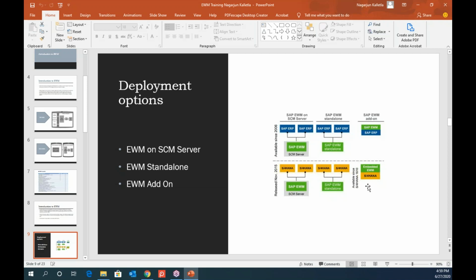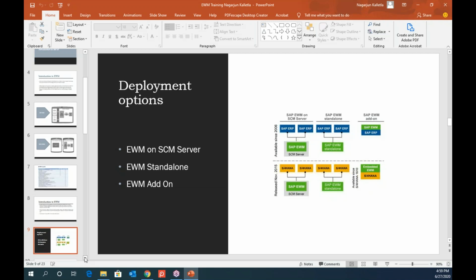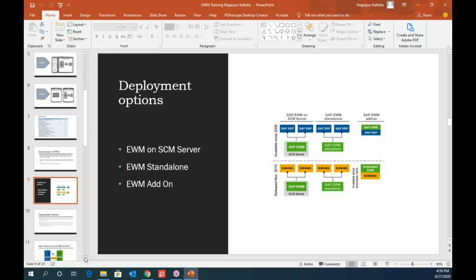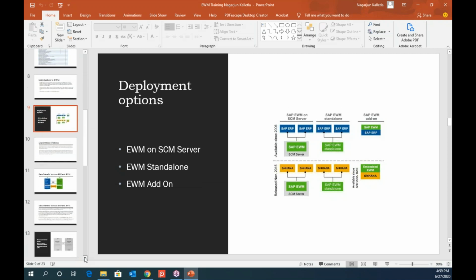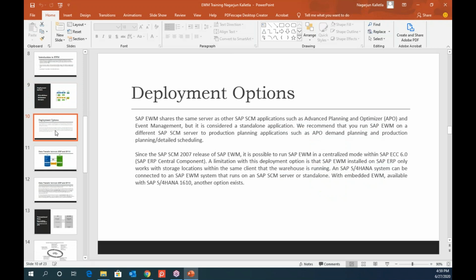But if it's a very straightforward and lean system, and you don't have to do a lot of this in your warehouse, yes, they can go for an embedded EWM solution within the S4 system. So it all depends on the volume and the number of hits that you're going to do in your daily business. That decides your choice.